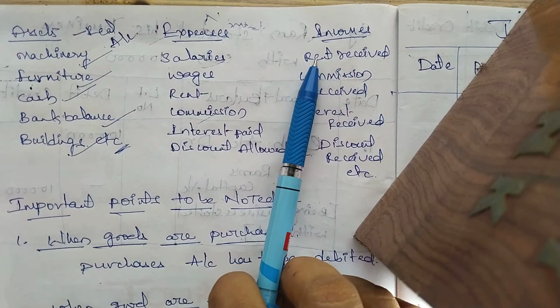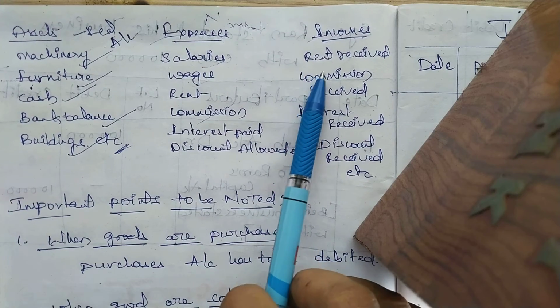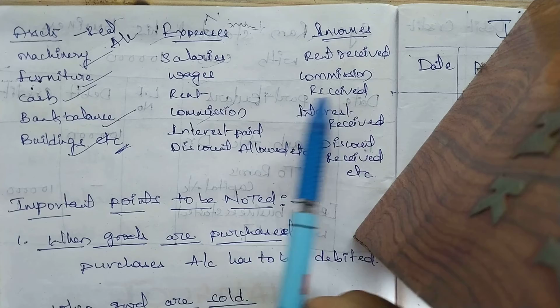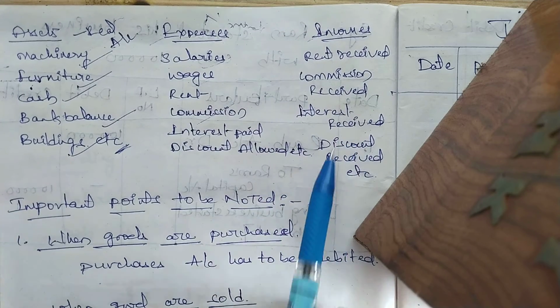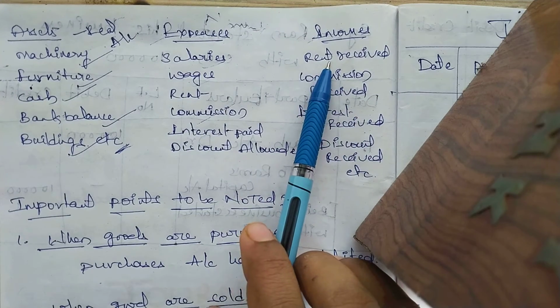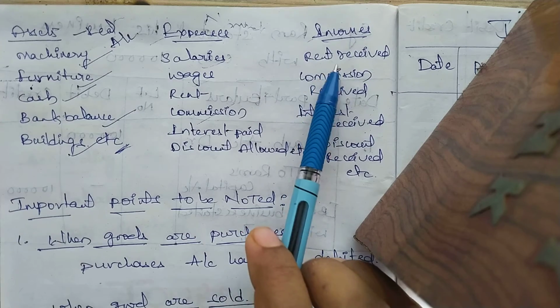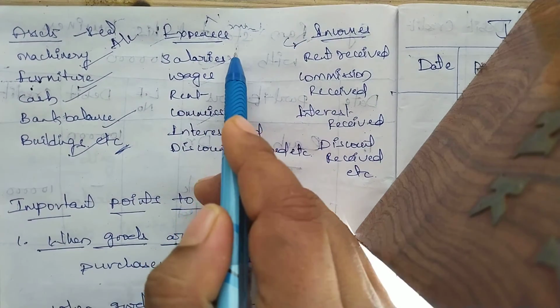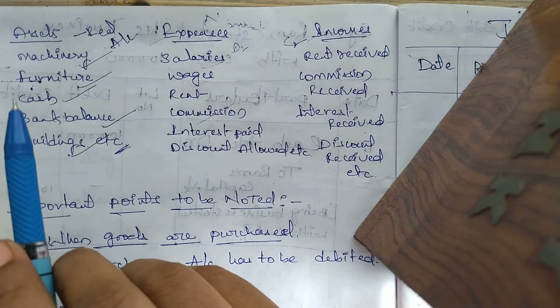If we come to the incomes, whatever we are receiving in the form of income, like rent received, commission received, interest received, discount received, all these are incomes for the business. So all these have to be credited and expenses have to be debited.